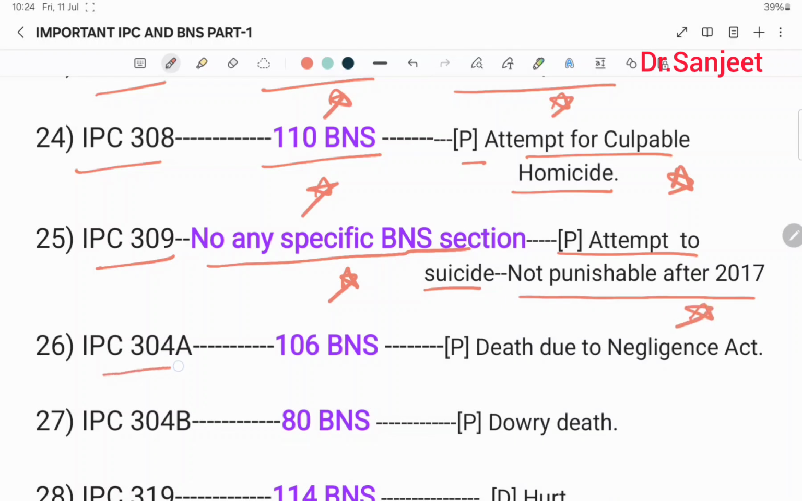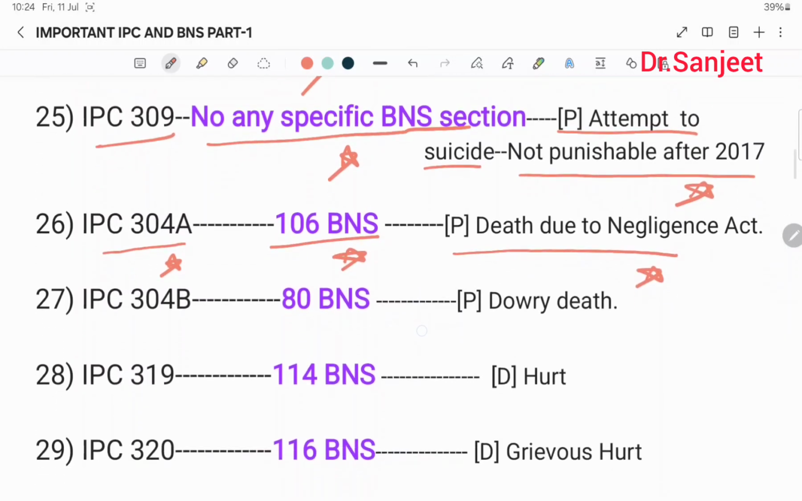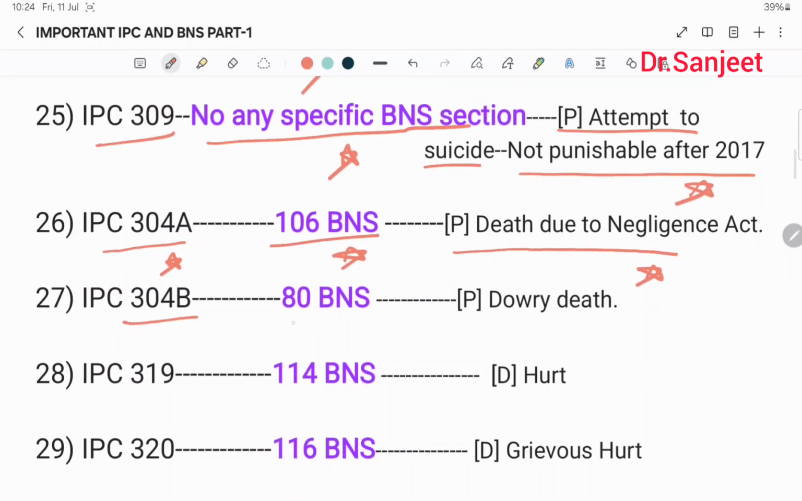Then IPC 304A, 106 BNS, punishment for death due to negligent act. Then 304B, 80 BNS, punishment for dowry death. Then IPC 319, 114 BNS, definition of hurt.